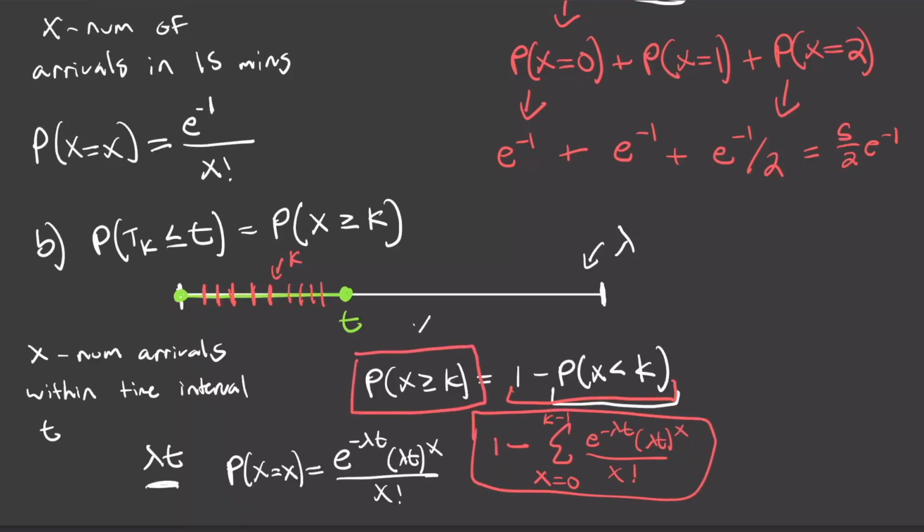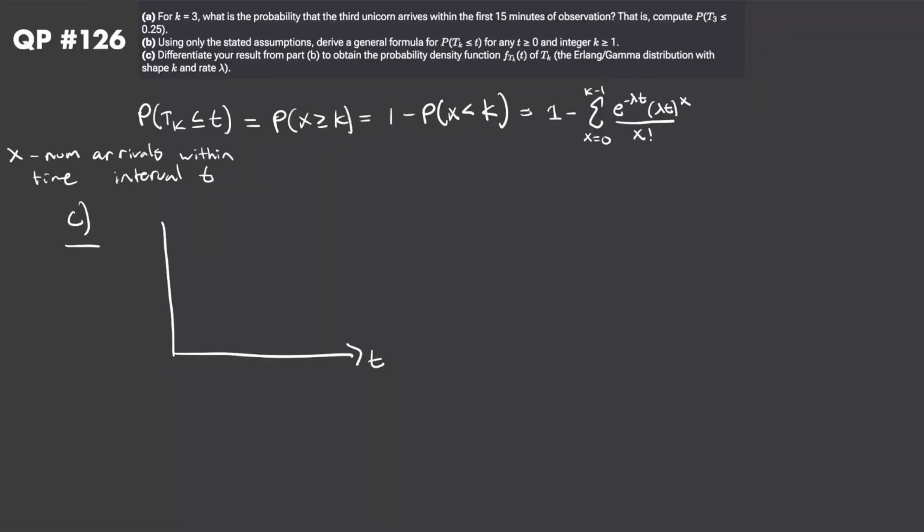And we know that the probability that at least k events occur within that time interval is just the same as the probability that the kth event occurs within that time interval. This right here is the answer for part B. You can see it's very similar to what we did in QP 111 with the exponential distribution, but now we have this sum, so differentiating this in part C is going to be a lot harder. Okay, so now for part C, we just want to find the PDF of the gamma distribution. We already know the CDF, which we calculated from part B, so now we just need to differentiate it to get the PDF.